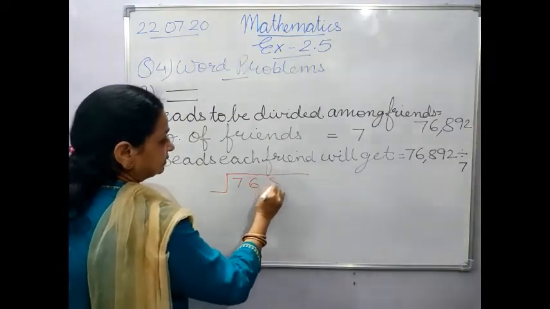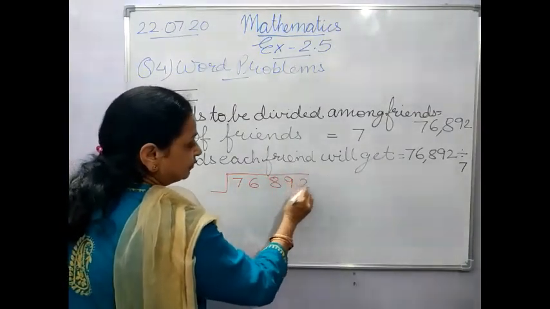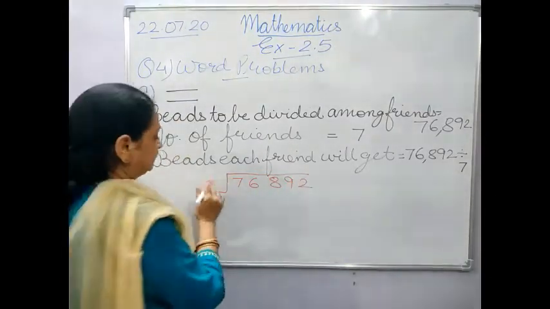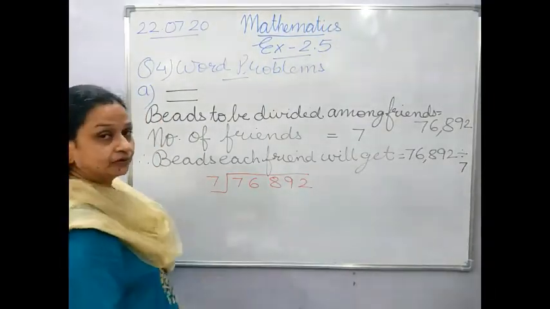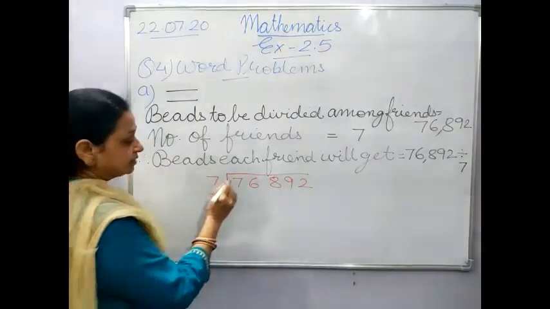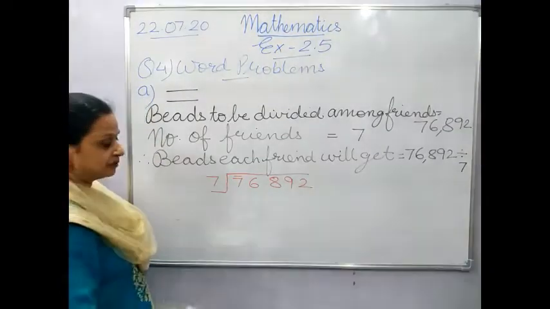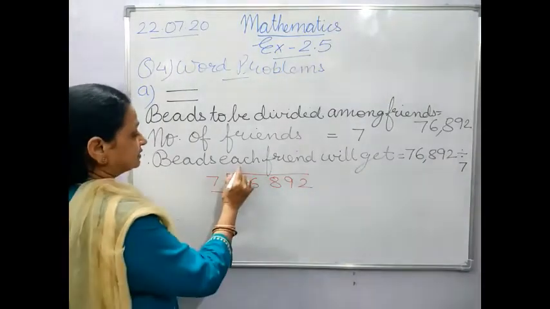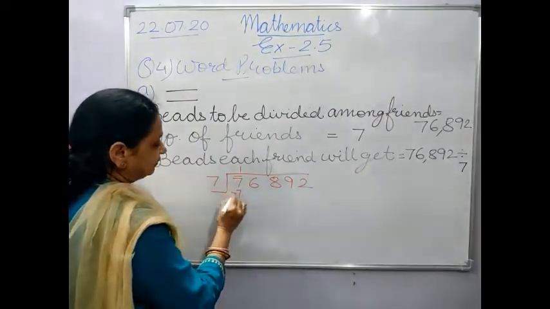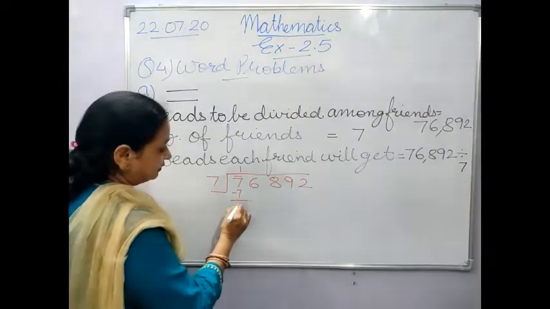7, 6. The bigger number which you are dividing is called the dividend. The number by which you are dividing is called the divisor. Now you will divide it. Since it is a single digit number, we will take a single digit to divide, and we know that we can easily divide it. So 7 ones are 7. 7 minus 7 is 0.